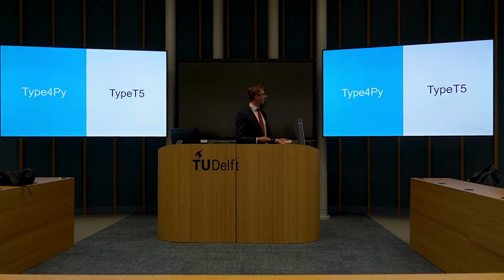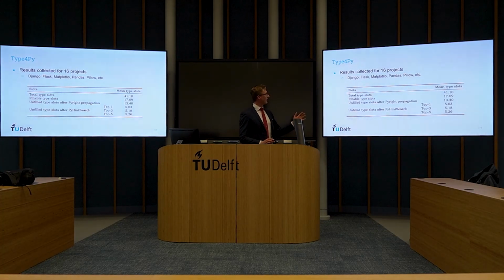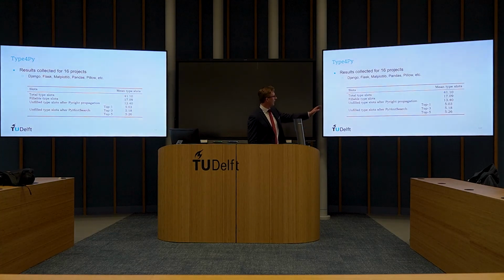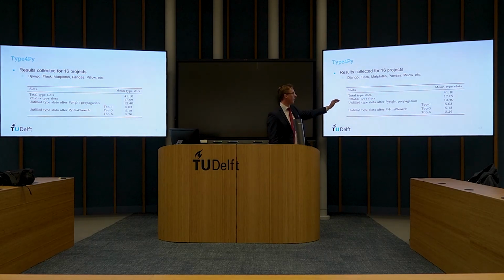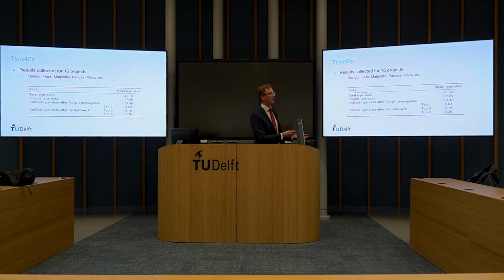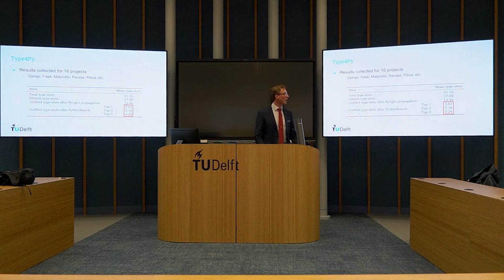Now for the results. We start with the TypeForPy model. TypeForPy, the results were collected for 16 projects. Quite popular Python projects like Django, Flask, and Matplotlib, and some general information was gathered on the coverage. For example, over these 16 projects, on average, there were 41 type slots per file. Of these 41 slots, 17 were fillable, so not yet filled. Then, after running PyWrite, we have 13 unfilled slots, so it added like 4. And after running my tool, this number gets even lower to 5. So my tool indeed filled in more type slots.